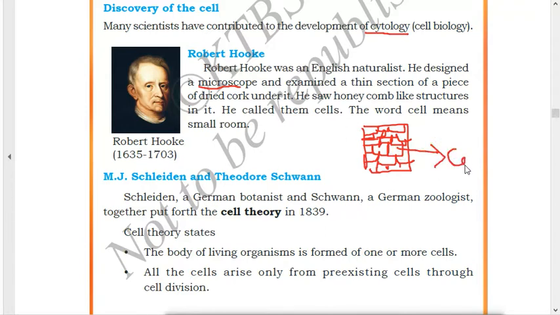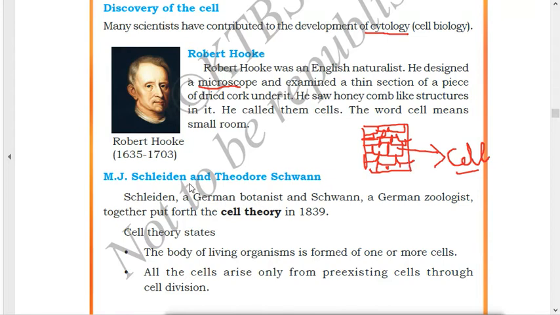In Latin, the meaning of cell is small compartment or room. So these are looking like small rooms. So he named them cells. The word cell means small room. He saw these structures as rooms, so he named them cell.